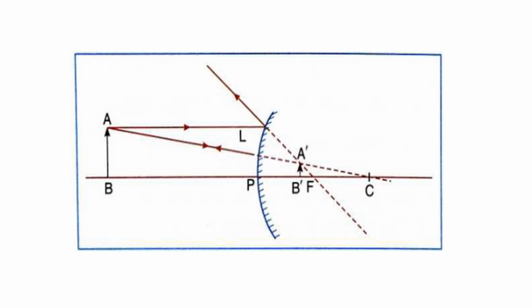Actually it diverges, but we have to draw the extended dotted line, which goes through the focus. Then one more incident ray, which seems like going through the center of curvature, will retrace its path. So wherever these two lines meet, at that point the image will be formed. That is shown with A dash B dash. AB is the object, A dash B dash is the image formed.